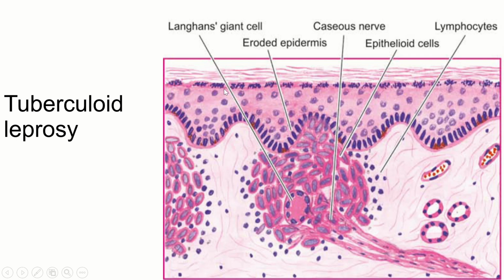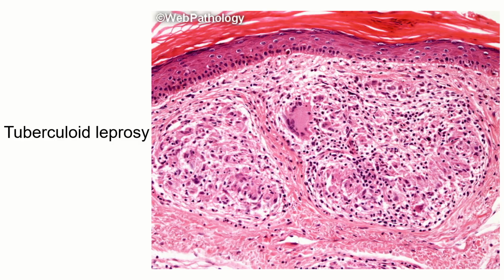So the difference is the epidermis is normal, it is not thinned out, there is no Grenz zone, and you have nice granuloma formation with numerous epithelioid cells, lymphocytes and giant cells. So this is the case of tuberculoid leprosy. When you do the AFB stain, there are very few chances that you will get any Mycobacterium leprae bacilli. This is the microscopic view. Again, you can see this is epidermis. You are not seeing any Grenz zone over here. The cells are extending up to the upper dermis. You have these Langhans giant cells, a collection of epithelioid cells, and collections of lymphocytes. So these are all your granuloma formation.